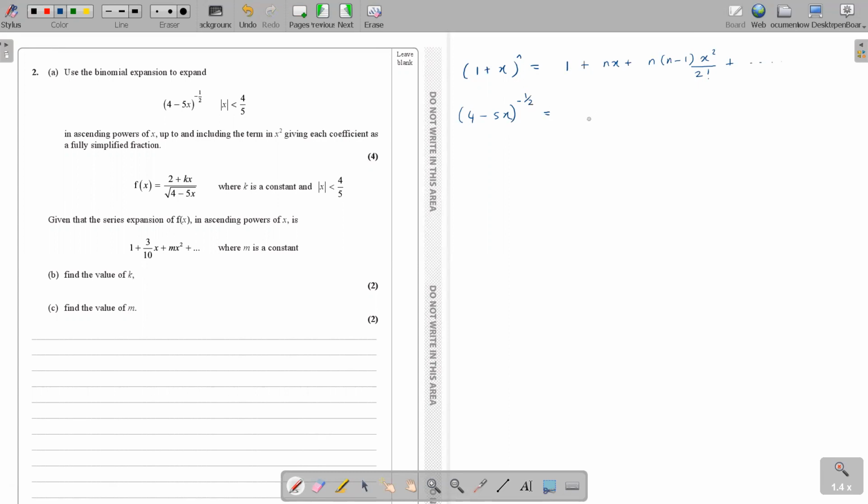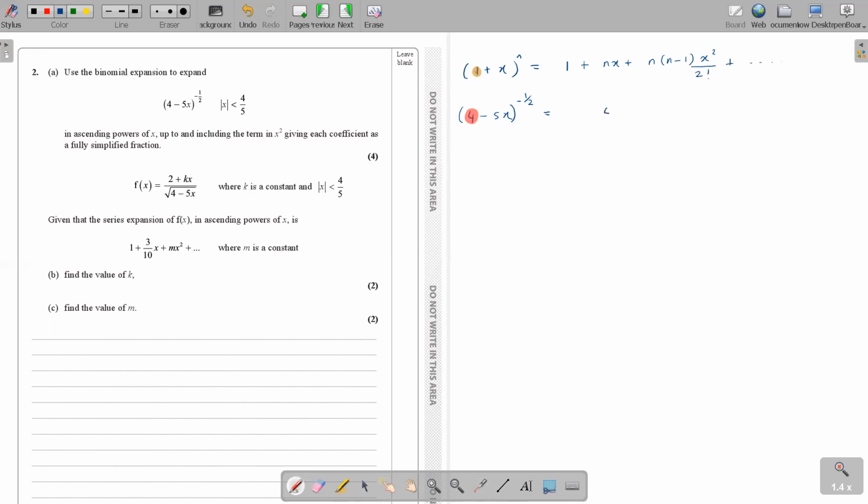Before replacing n, do you think this format looks okay? The format is that you should have a 1. The plus or minus sign is not a big issue. The biggest issue is you must have a 1 here, and here you have a 4. So that doesn't work. To apply this particular format, you must have a 1 over here, not a 4, not a 5, not any other figure. It has to be a 1. Are you with me? Yes, miss.